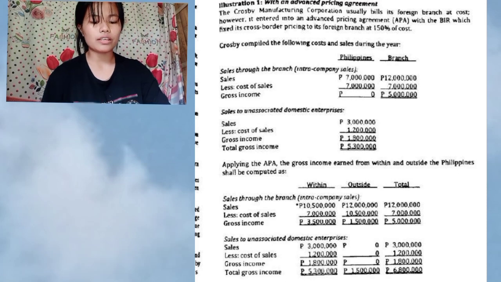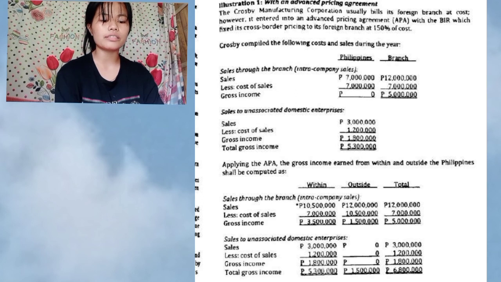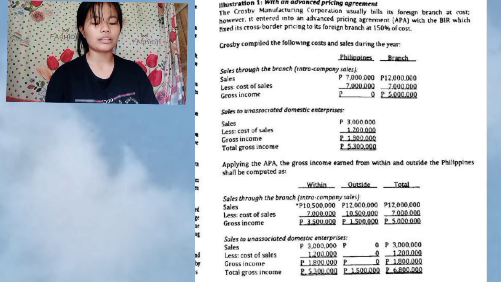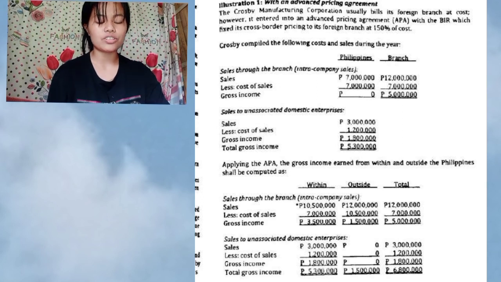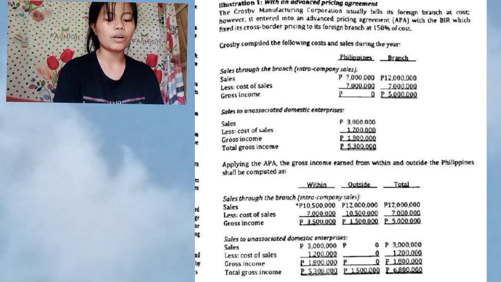As you can see, in the sales through the branch, the intra-company sale, the sale above is only 7 million. When it arrives here, it becomes 10,500,000. Why does it become that? Where does it come from? The 7 million is multiplied by 150%, which is what the APA provides.